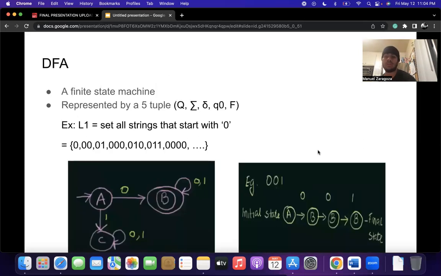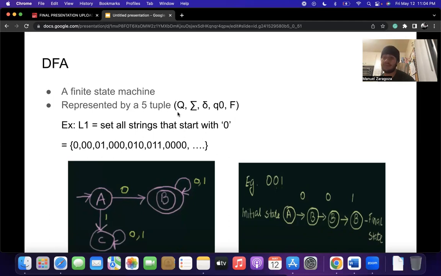We're going to go to the next slide, which is DFA, or deterministic finite automata. This is a finite state machine that accepts or rejects strings of characters by parsing them through a sequence that is uniquely determined by each string. It is called deterministic because it fulfills two conditions, and it is represented by a 5-tuple.